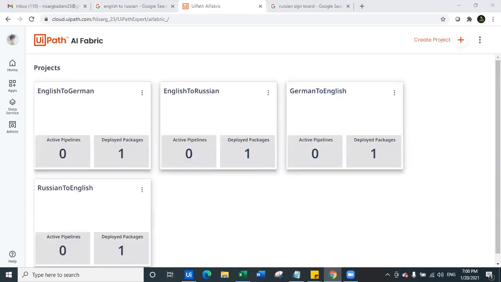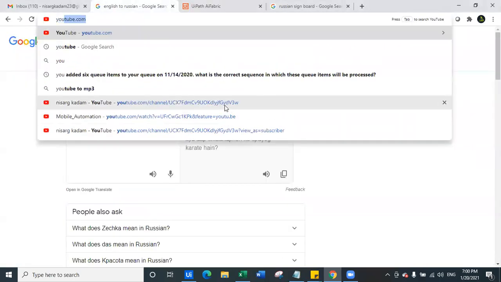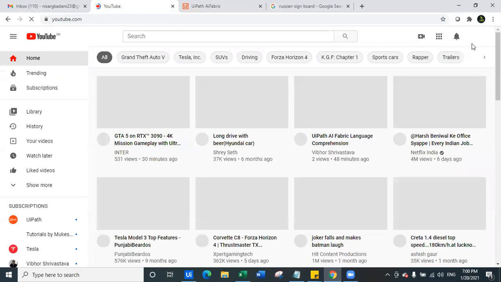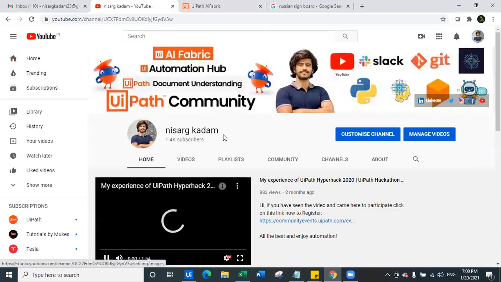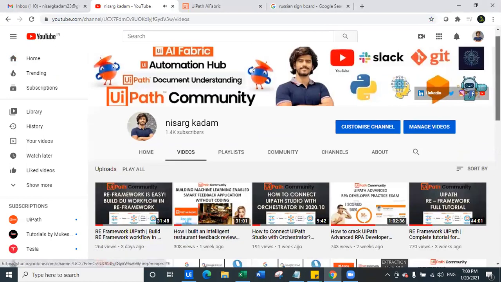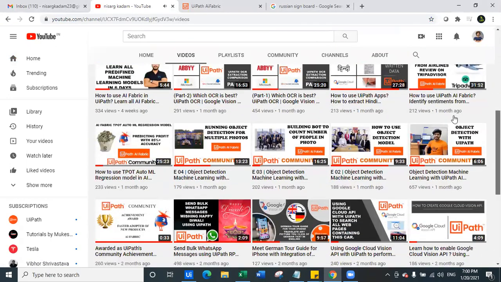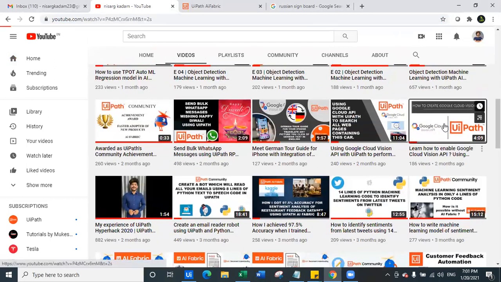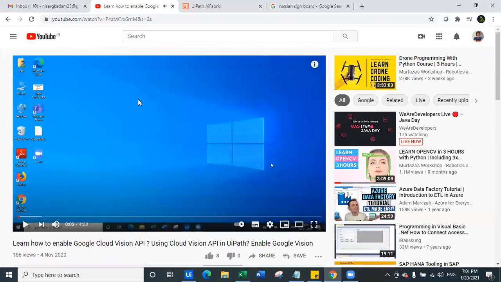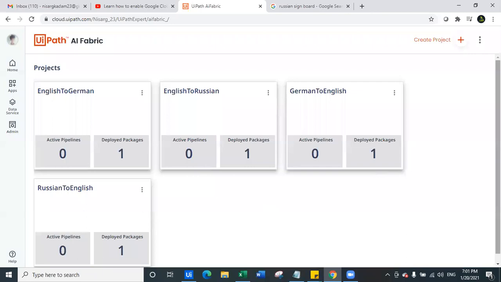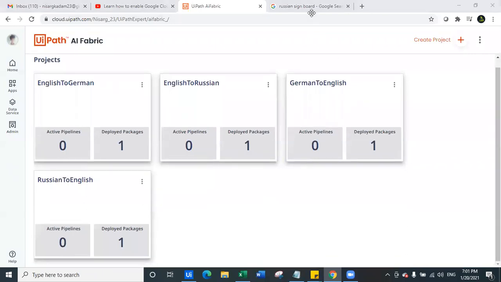Perfect. Reach out to me after the session if you have any query. And for those who want to know how to enable Google Vision, you can reach out to my YouTube channel, which is this one. You can see here there is a video for enabling the Google Cloud Vision API. I will also copy it in the chat section, so you can enable the Google Vision API. Thank you so much, guys, for joining.